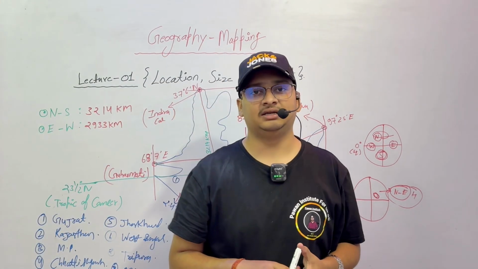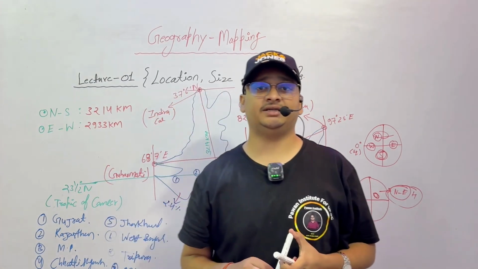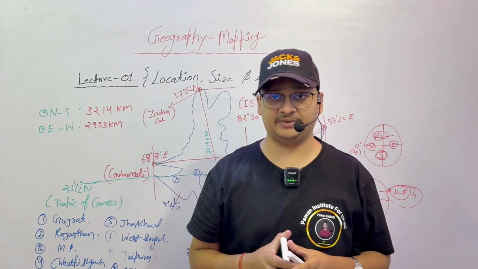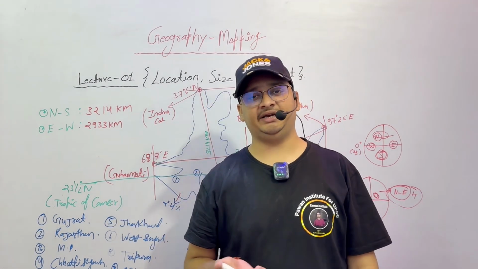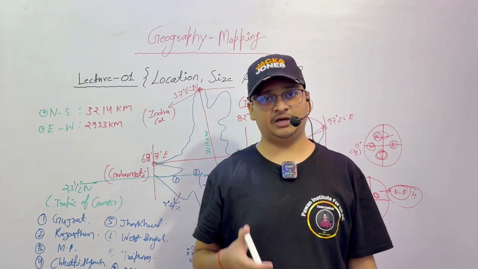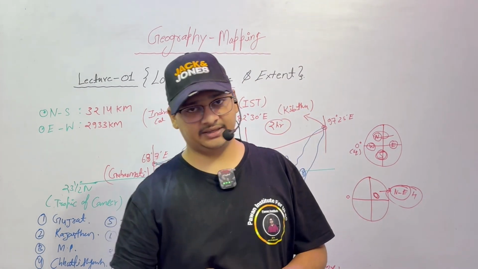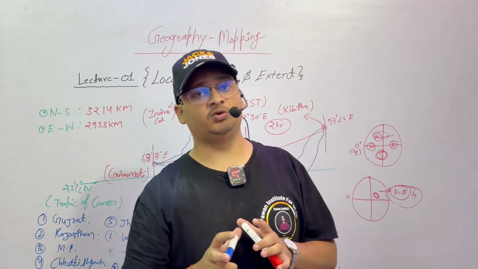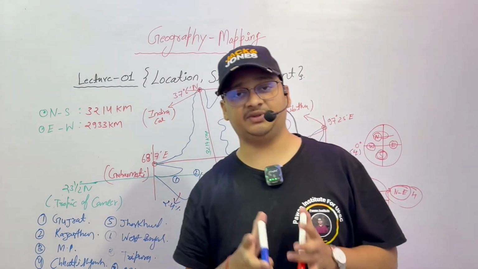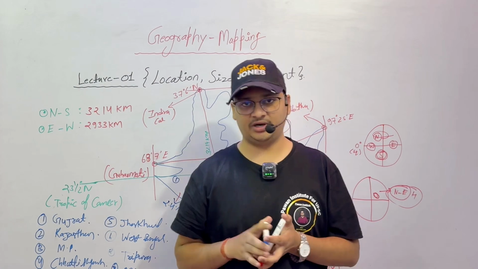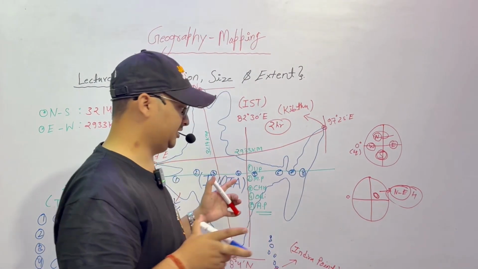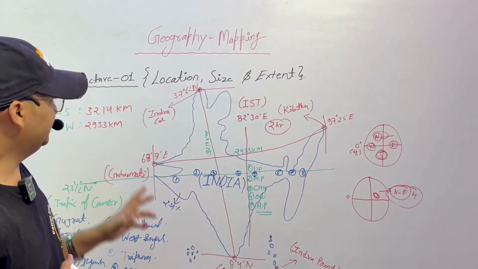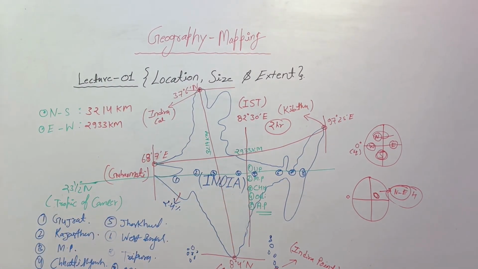In the exam a question comes as: from which state does Tropic of Cancer pass through? Option A is Uttar Pradesh, option B is Tripura, option C is Jammu Kashmir, option D is Bihar. When you know the total 8 names, Gujarat, Rajasthan, Madhya Pradesh, Chhattisgarh, Jharkhand, West Bengal, Tripura and Mizoram, then you will mark the right answer in your exam. So this is very important. Please note down these complete things in your notebook so that they help you during your exam preparation.